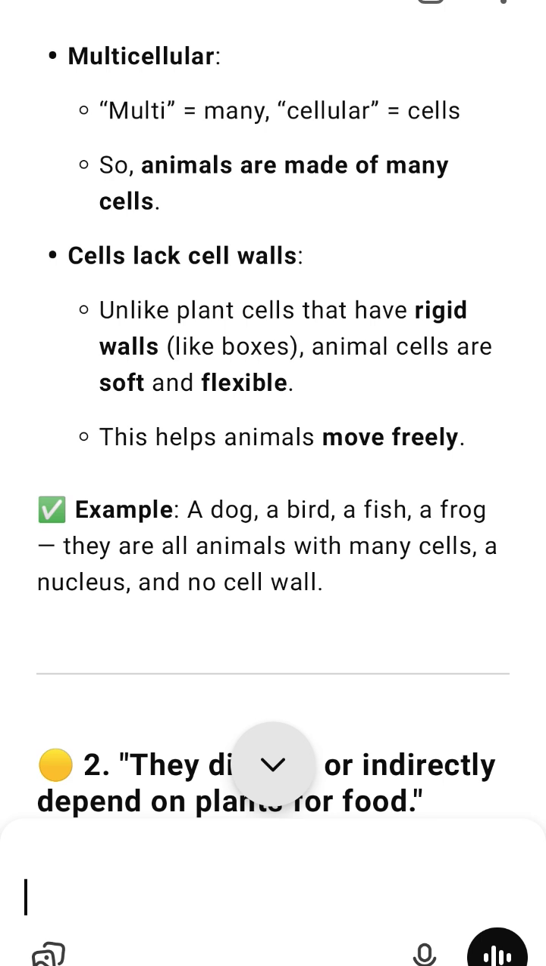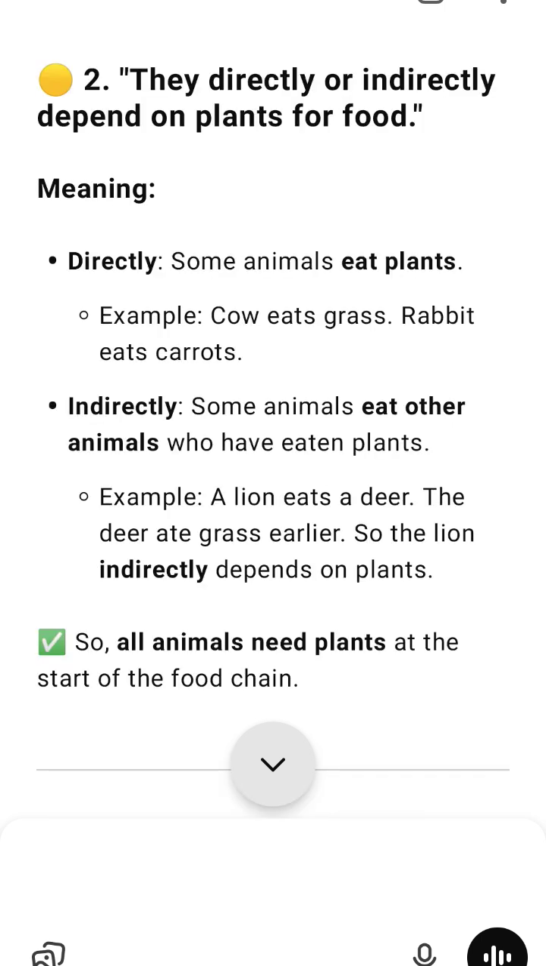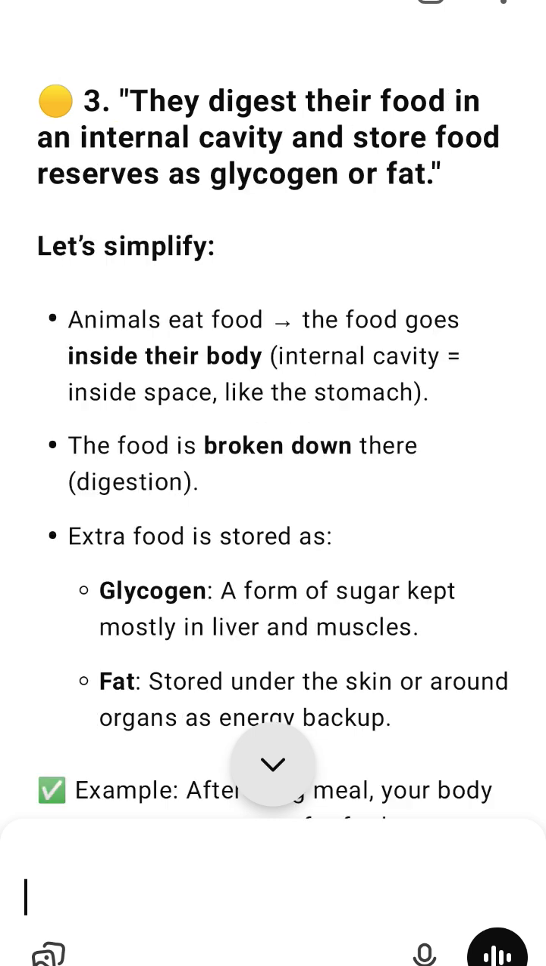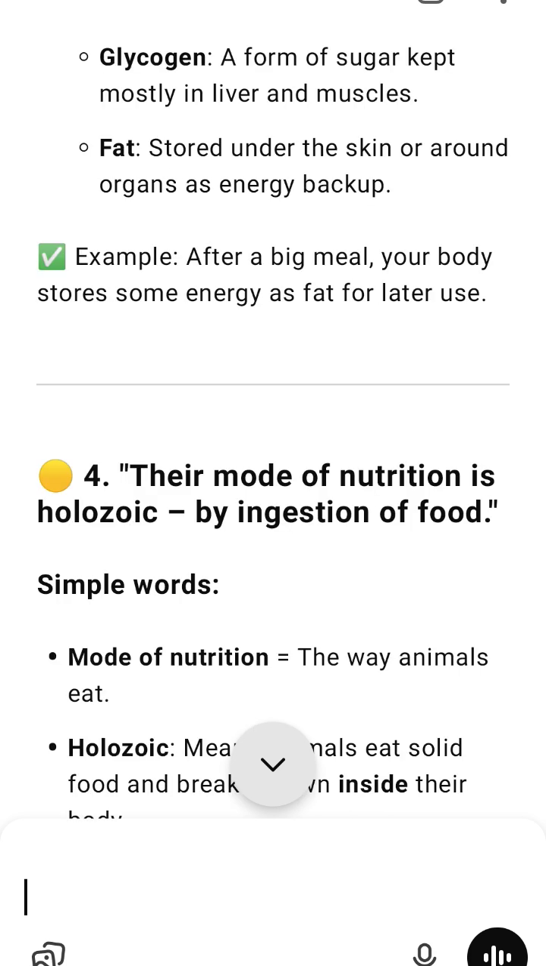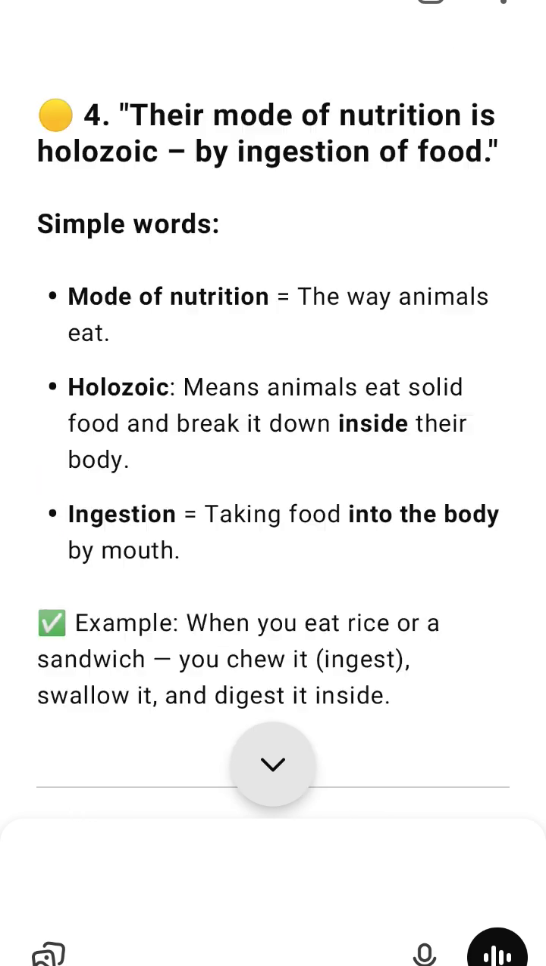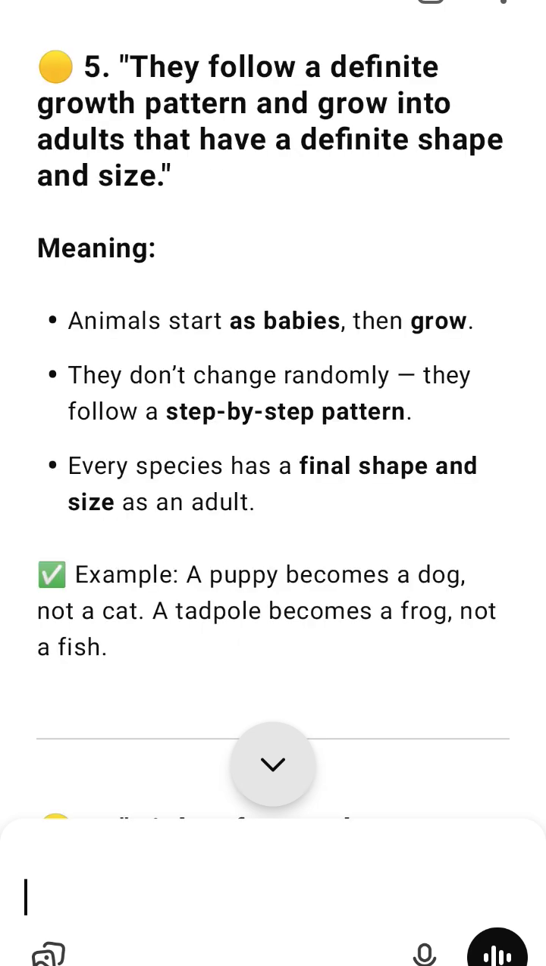9. Salient features of various phyla are described in Chapter 4. Simple version. Salient equals important. Phyla equals big groups of animals with similar body plans. We will learn about different animal groups like Porifera, sponges, Cnidaria, jellyfish, Arthropoda, insects, spiders, crabs, Mollusca, snails, octopuses, Chordata, fish, birds, mammals, humans. All these will be in Chapter 4.